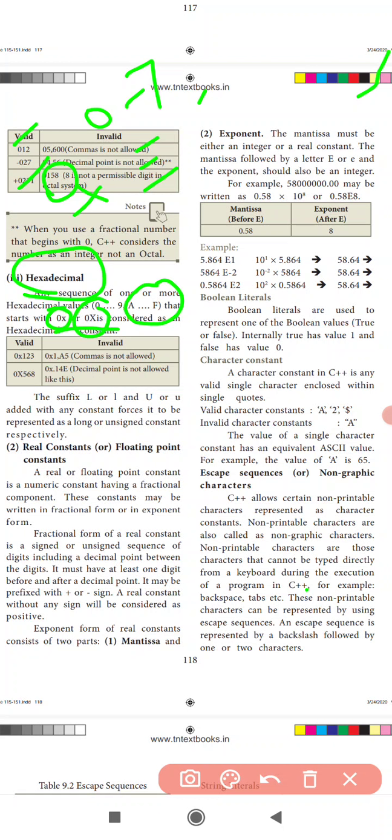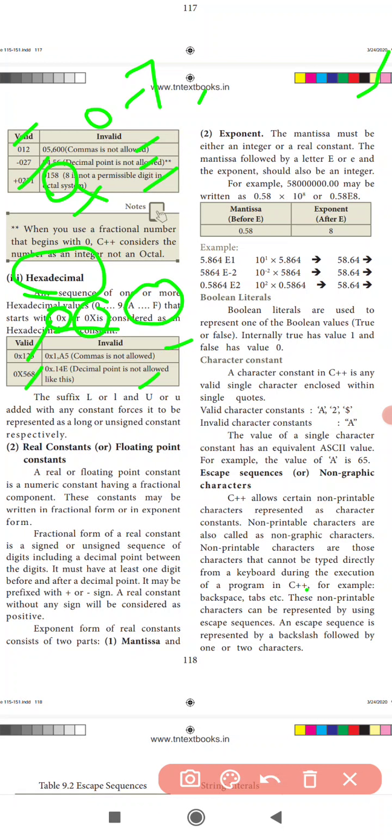See here, 0x123 means hexadecimal, 0x568 means hexadecimal. But here, what is this? A comma is not allowed, and decimal points are also not allowed. So octal numbers and hexadecimal numbers do not accept decimal points.